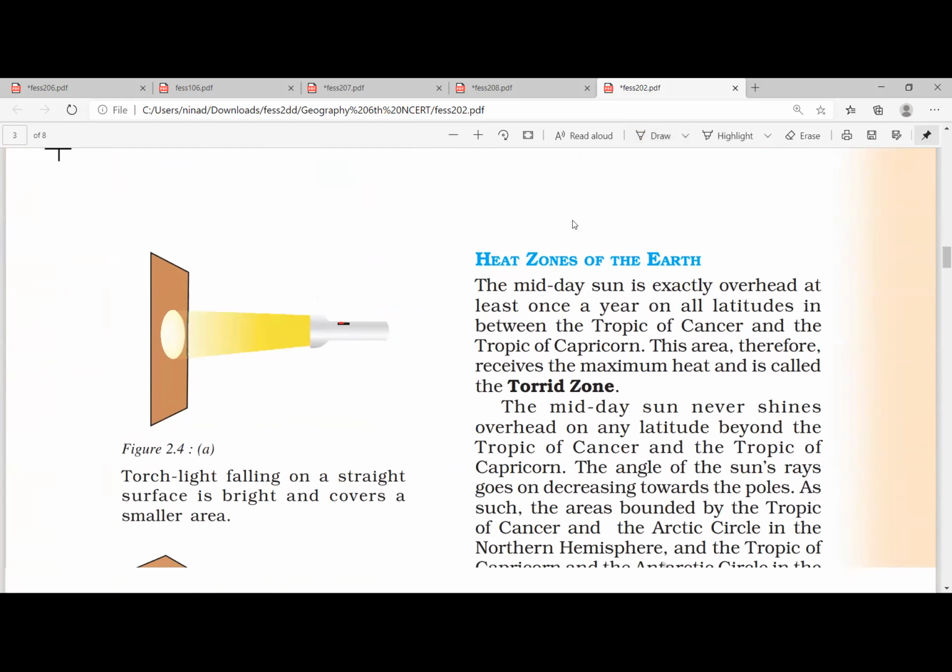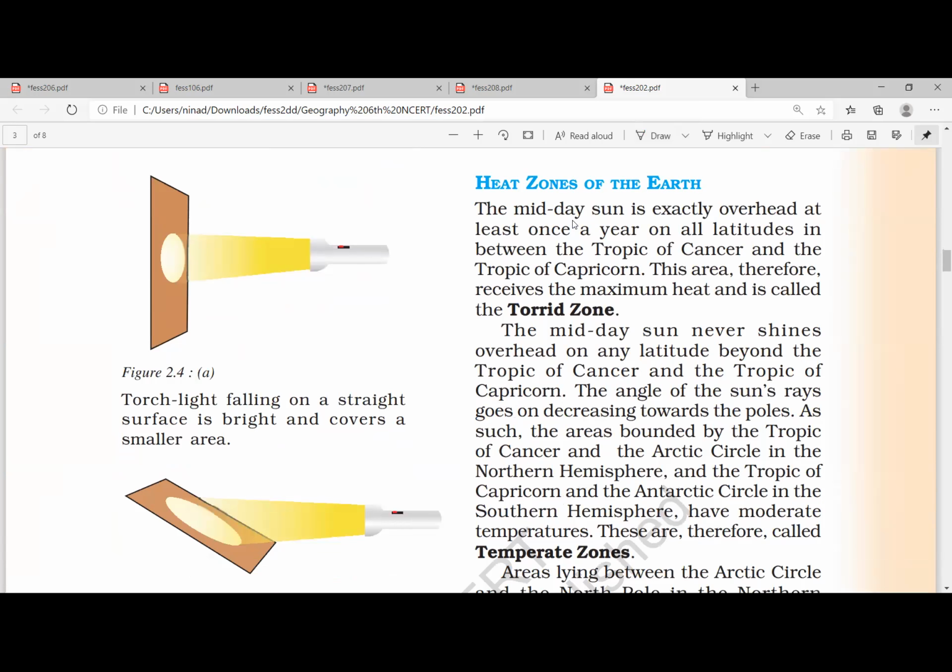So write down: latitude helps us to find the climate of a place.